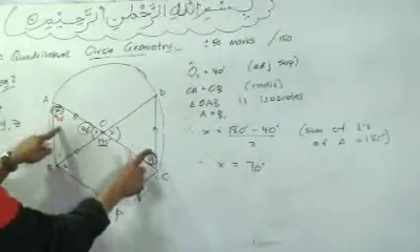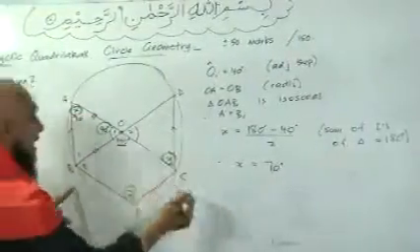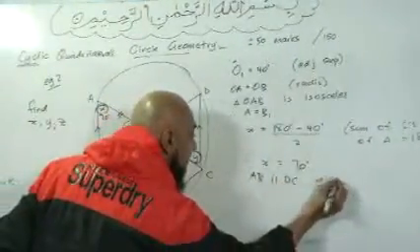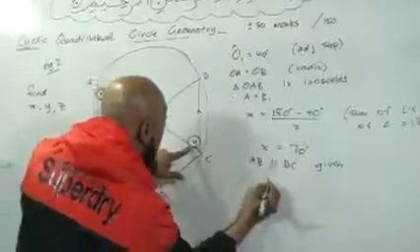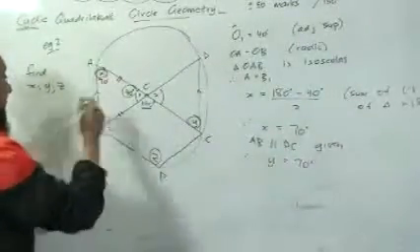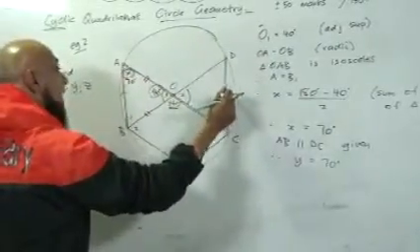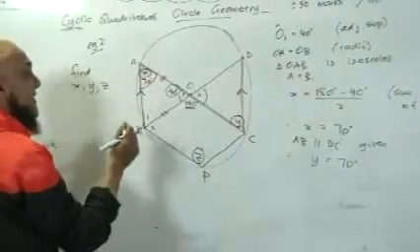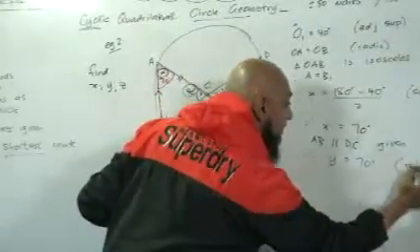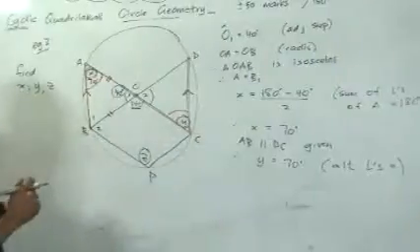Now we've got alternate angles, guys. These are parallel lines. AB is parallel to DC. It was given to you. Therefore, angle Y is also equal to 70. The Z shape. These two lines are parallel. So if X is 70, Y must be 70. Alternate angles. Alternate angles are equal. So if this is 70 degrees, that is 70 degrees.